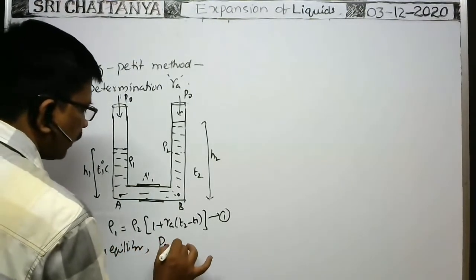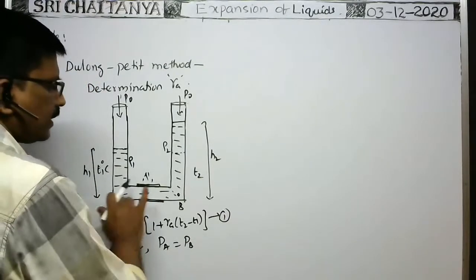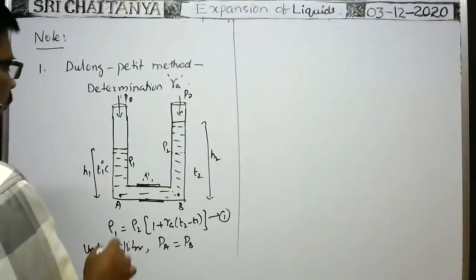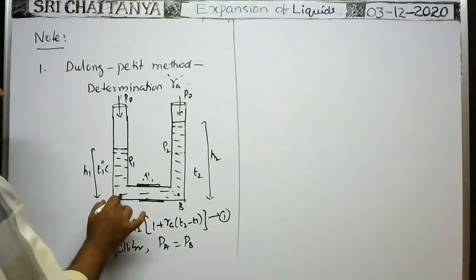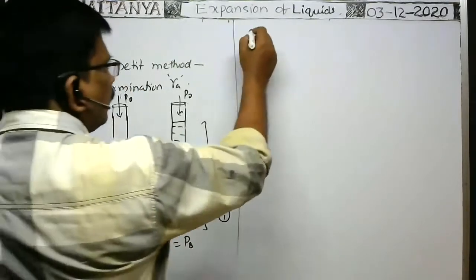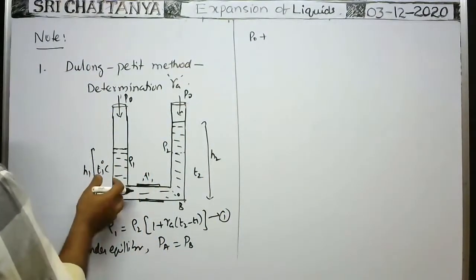Under equilibrium, the pressure at A and the pressure at B must be the same, because these two points are at the same horizontal level. Now we apply the pressure concept here. What is the total pressure at A? Atmospheric pressure P0 plus the pressure due to the height of the liquid column, which is hρg.